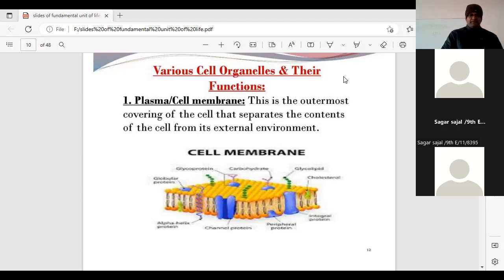Yes, Siddhant, unmute yourself. Siddhant, can you tell me about the cell theory? What does the cell theory say? Yes, sir.